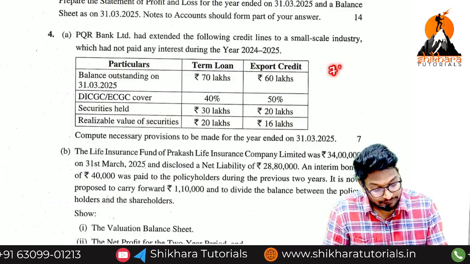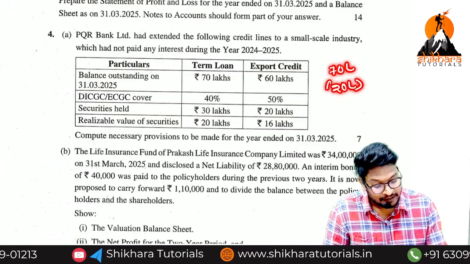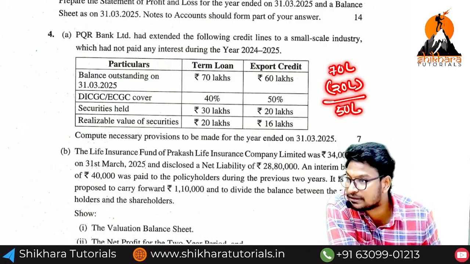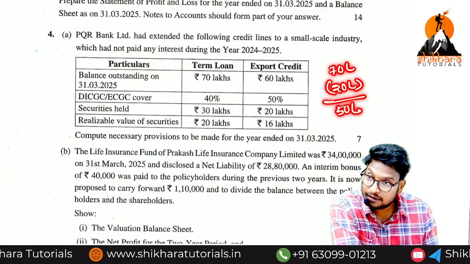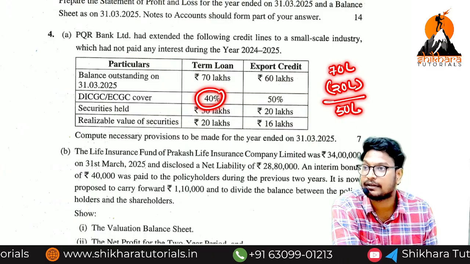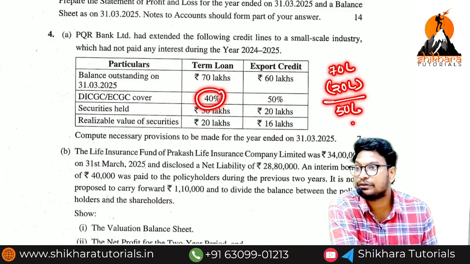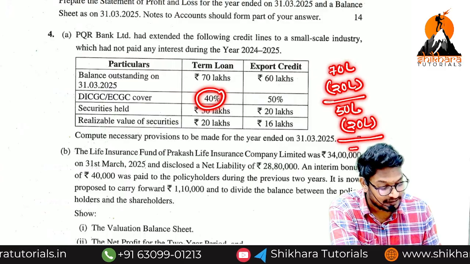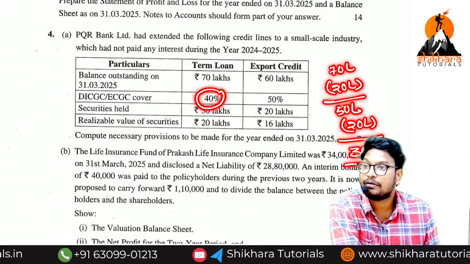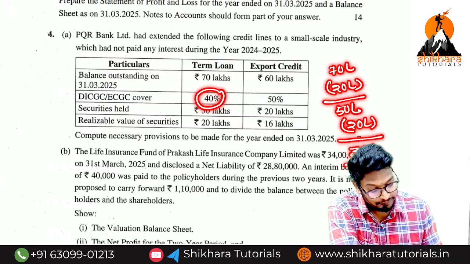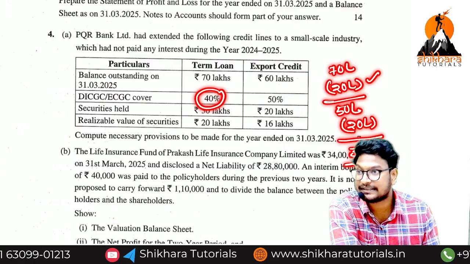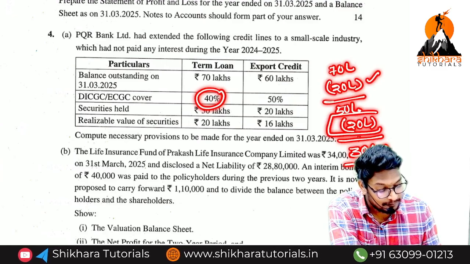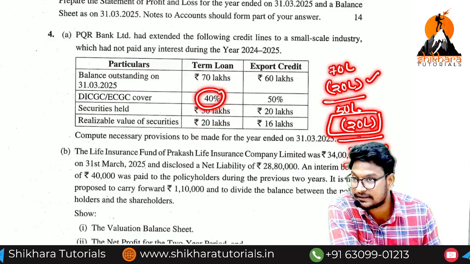Out of 70 lakhs, first we reduce 20 lakhs. That is 50 lakhs, the total unsecured. On this 50 lakhs, what is the coverage they have given? 40%. So 50 lakhs into 40% is 20 lakhs. If you reduce the 20 lakhs, we get 30 lakhs. Now on which amounts do we have to create the provision? We create the provision on 20 lakhs as secured, and on 30 lakhs as unsecured. We should not create the provision on the 20 lakhs of DICGC coverage,